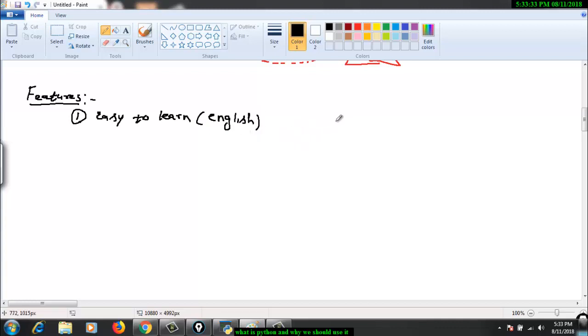Okay, how? Let's say I am writing some code. I ask you to print hello world, right? And you write that code in C#. Then you will have to create a class, something like public class C1. Then you will open it with a curly brace, then you will have a main method.